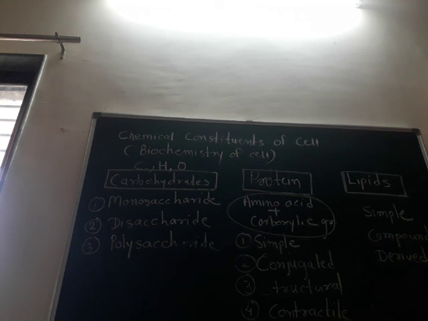So those are the different chemical constituents of the cell, like carbohydrates, proteins and lipids, and another constituent of the cell, the nucleic acids, DNA and RNA, we can observe in the next point. Okay, thank you.